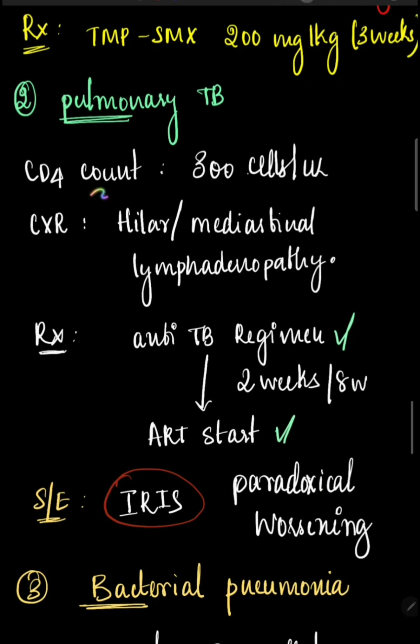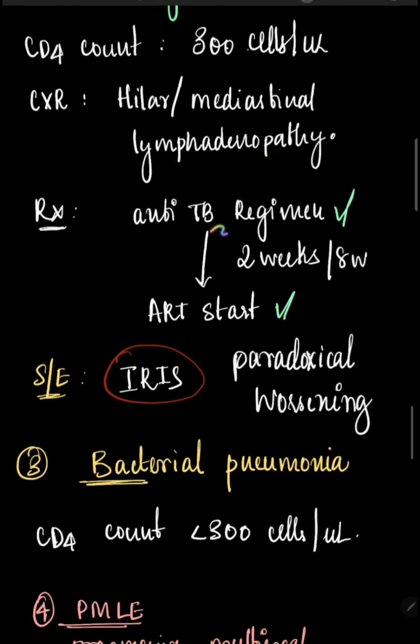Then pulmonary TB manifests when the CD4 count drops to around 300 cells per microliter. In chest X-ray, we can see an evident hilar and or mediastinal lymphadenopathy. Then treatment would be the anti-TB regimen first. Then around 2 to 8 weeks later, we start antiretroviral therapy. Now, why do we give this gap? This gap is definitely very necessary, because in some cases, now why do we give anti-TB drugs?